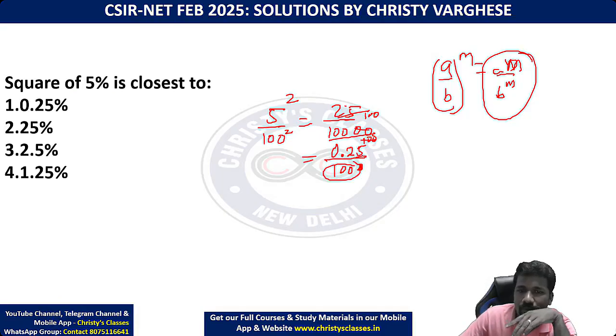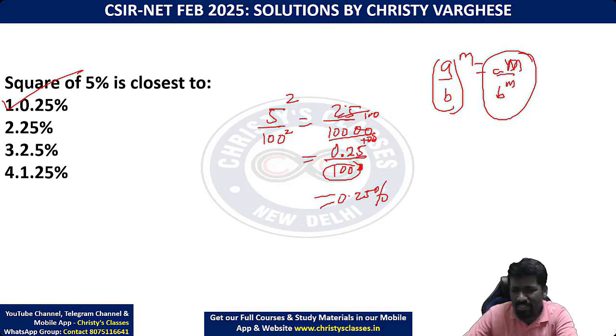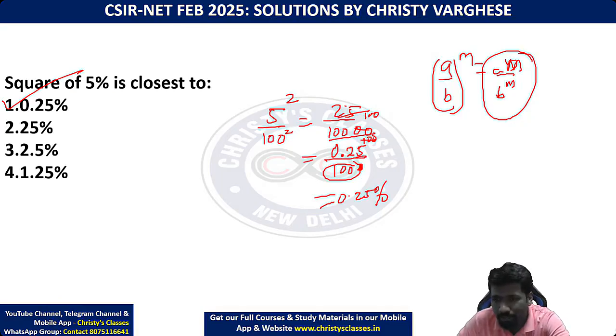25 by 100 is 0.25. 0.25 by 100 means what? 0.25%. So option 1 is the correct answer. This is the easiest way to simplify. Don't worry if you are not feeling very confident in this. In the percentage chapter, I will be teaching you more about this. All these are clearly addressed in each of the lectures. So don't worry at all. Sabko clear hai na? Most of you got the answer right. So I think let's move on.